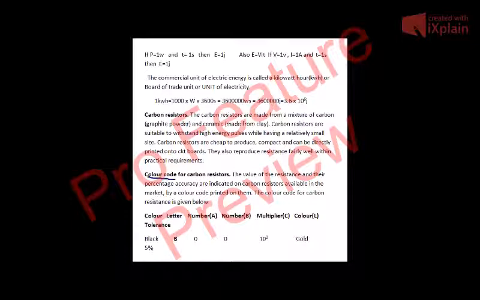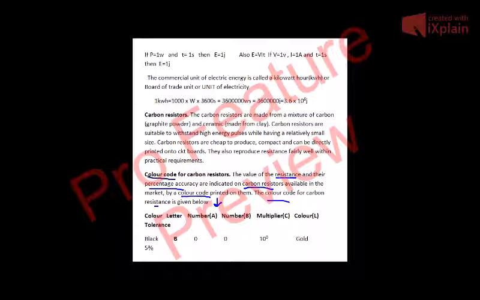Now let us see how we calculate a resistance from these codes. The value of the resistance and their percentage accuracy are indicated on carbon resistors available in the market by a color code printed on them. The color code for carbon resistance is given below. Now you have to memorize this table which is given below.